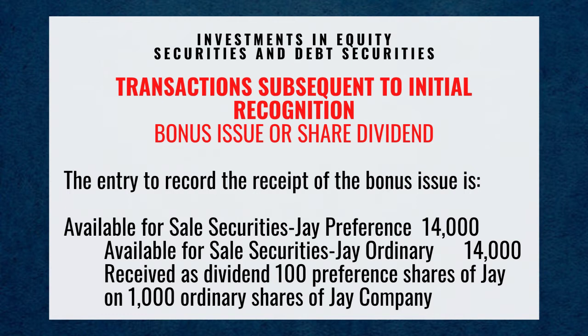The entry to record the receipt of the bonus issue is debit available for sale securities, J preference, 14,000 pesos. Credit available for sale securities, J ordinary, 14,000 pesos. Receive as dividend 100 preference shares of J on 1,000 ordinary shares of J Company.